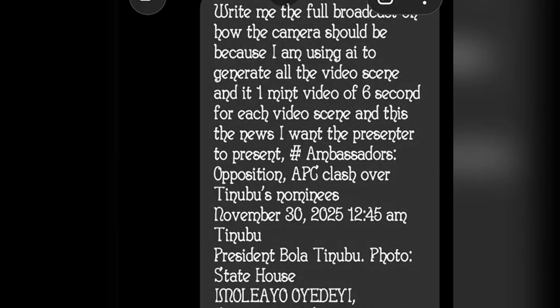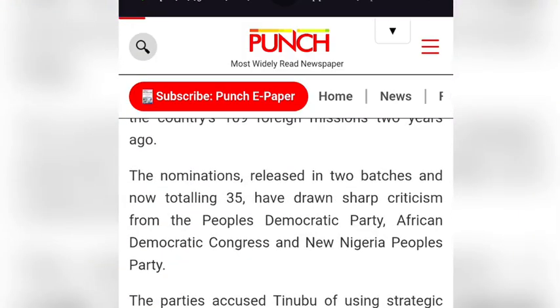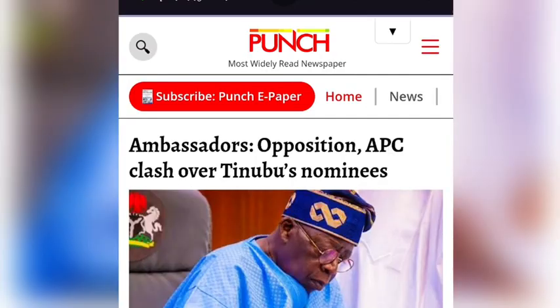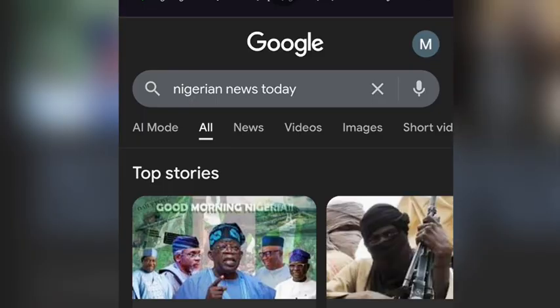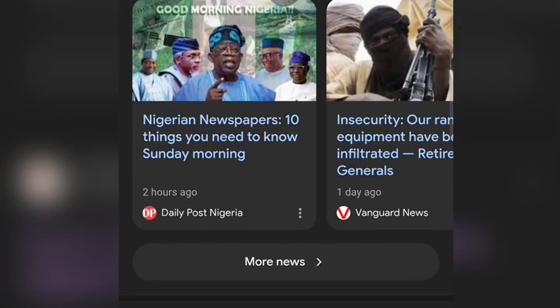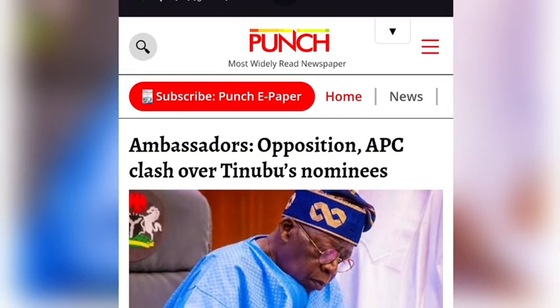Before I get my news, that news you see it was saying, I have to go to my browser. Now let me show you how I get those news. I came to my browser here on Google, and I searched Nigeria News Today. After I searched, they brought it to me like this. This is the first one I click, this Punch newspaper, and when I click on it, it gives me this news.